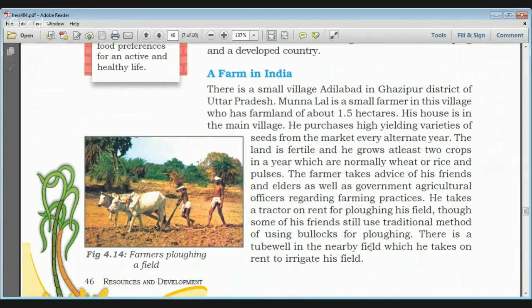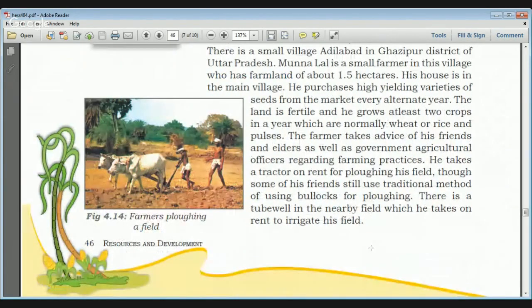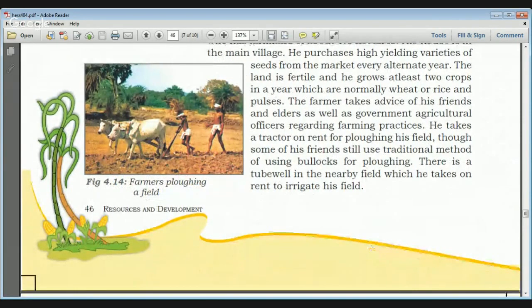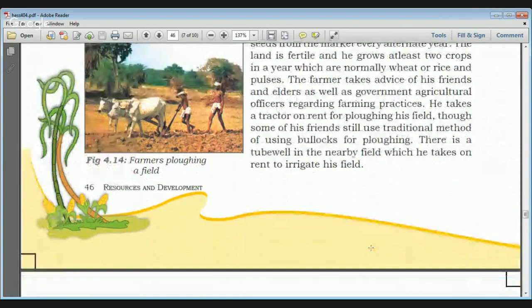Also, some of the government policies are not favorable in the developing countries, and advancement in agriculture is also limited because farmers have to take tractors on rent, and they use other traditional methods like bullocks for ploughing. The other problems are the availability of irrigation facilities and the availability of funds.